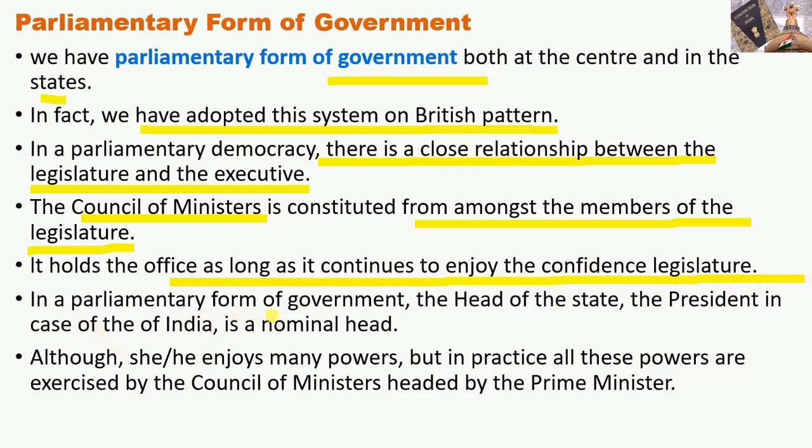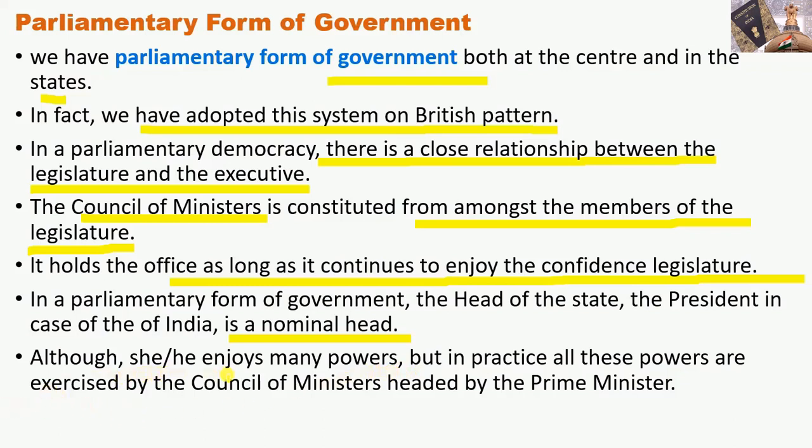In a parliamentary form of government, the head of the state, the president in the case of India, is a nominal head. You know this, students? All the powers are given in the hands of the president, but the president is a nominal head, and those powers are used by the prime minister of our country.